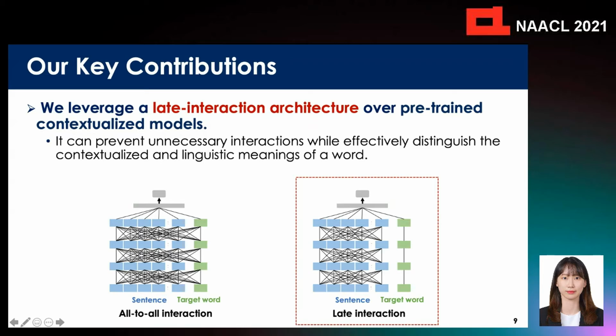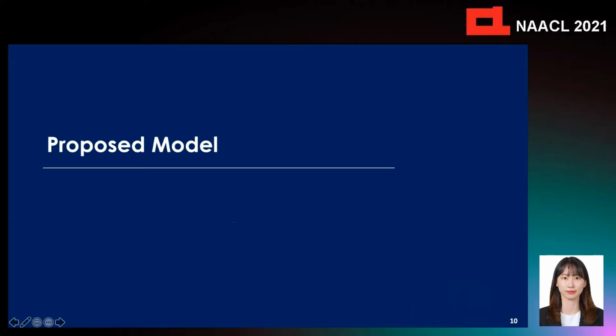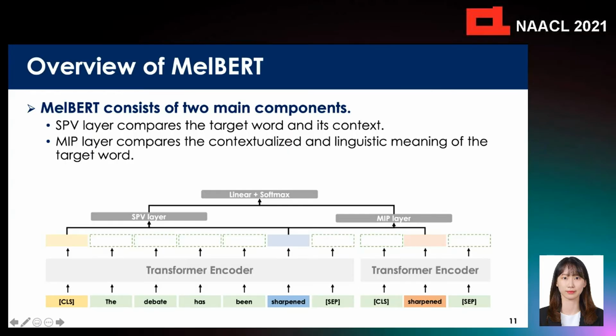Also, we leverage late interaction architecture with the contextualized representation. It enables the model to prevent unnecessary interactions while effectively distinguishing the contextualized and literal meanings of a word. Based on the motivation, we propose a novel metaphor detection model, namely MelBERT. MelBERT is based on the SPV layer and MIP layer. And let me explain each component.